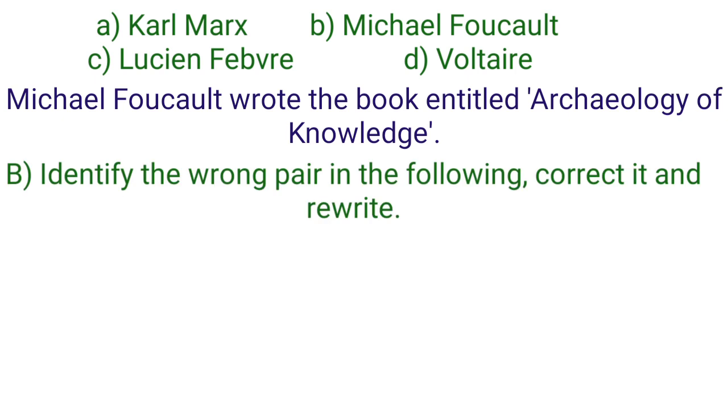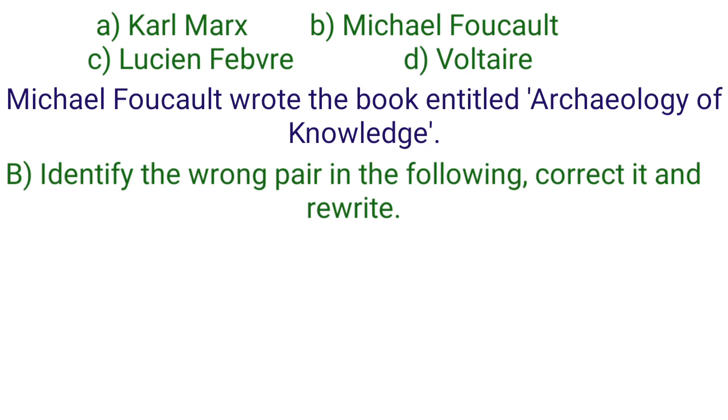Question first B. Identify the wrong pair in the following. Correct it and rewrite. Here they have given us 4 pairs. Out of it, 3 pairs are right, correct, and one of them is wrong. We have to find out the wrong pair, and after finding the wrong pair, we have to correct it and write it.